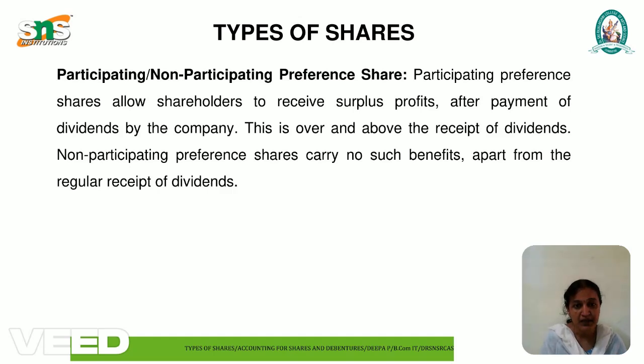Next is participating or non-participating preference shares. Participating preference shares allow shareholders to receive surplus profit after payment of dividends by the company. But non-participating preference shareholders are eligible to receive only dividends. They are not eligible to participate in the surplus profits.